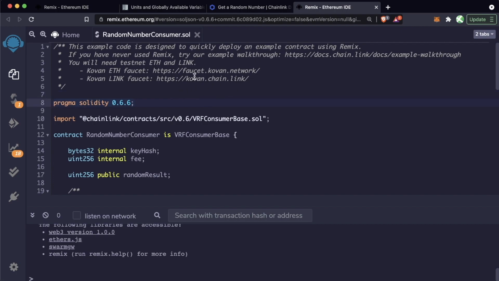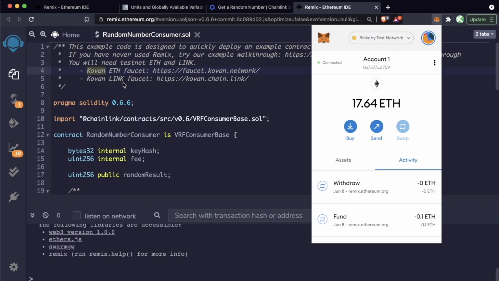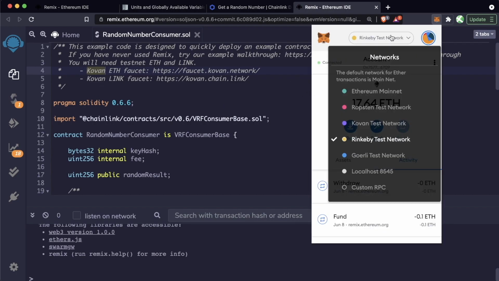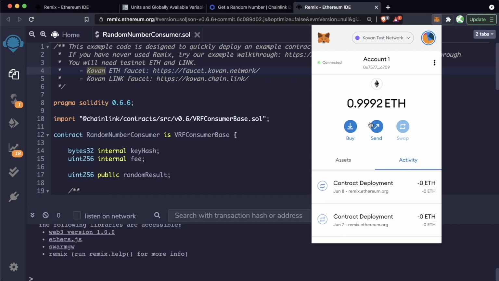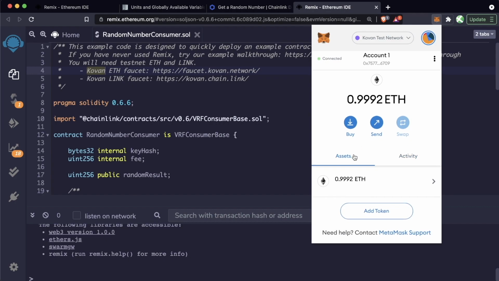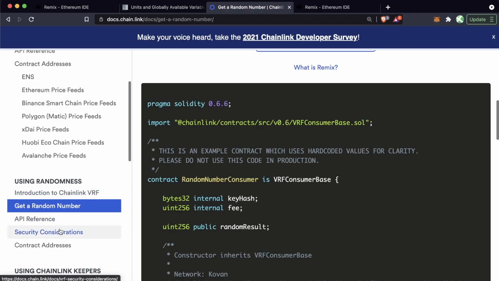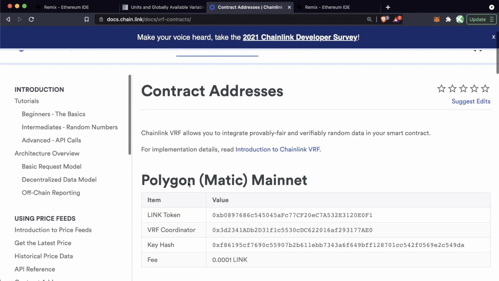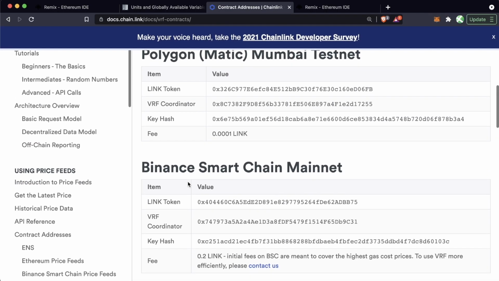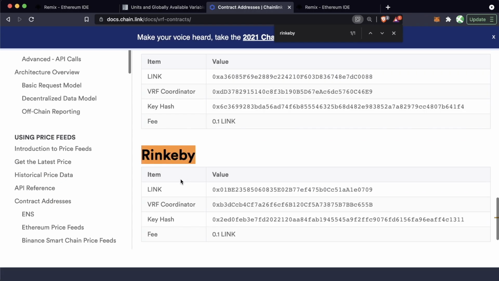We can see that this is actually using a different chain than what we've been using. We've been mostly working with Rinkeby, but for this demo, it's actually on Kovan. So we can do some work with Kovan here. And remember, if you do want to stay with Rinkeby, you can always go to this contract addresses section of the VRF and grab these addresses to use.